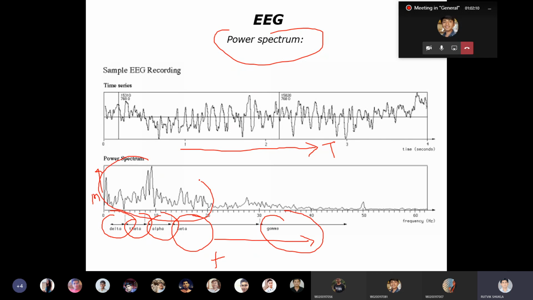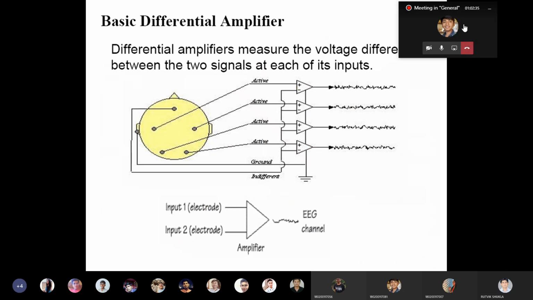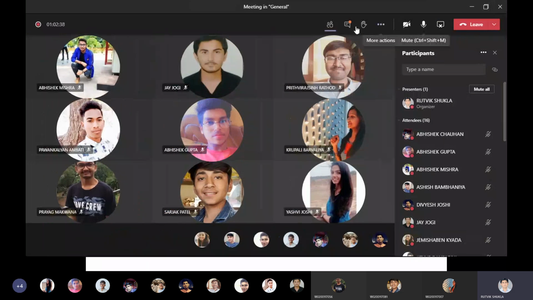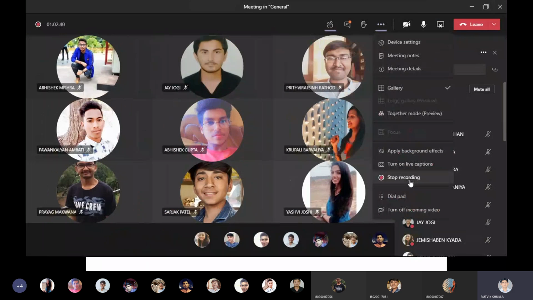See on this side, in this frequency the amplitude is more, and here it is less. So you can see the alpha waves are more, delta waves are also there, some quantity of theta and beta waves, and the rest of them are gamma waves. Yeah, so this is one of the ways by which they convert the time domain signal into frequency domain. Clear? So I think today we are ending our discussion with this.